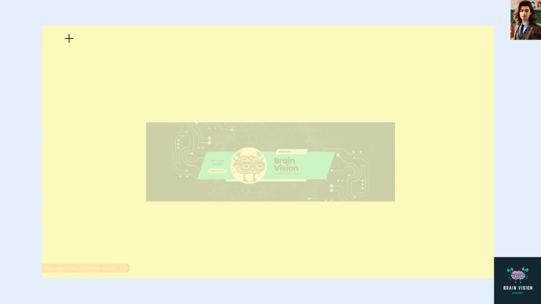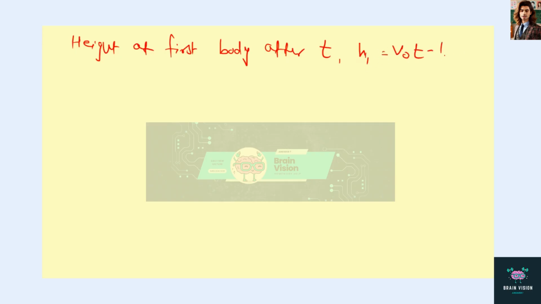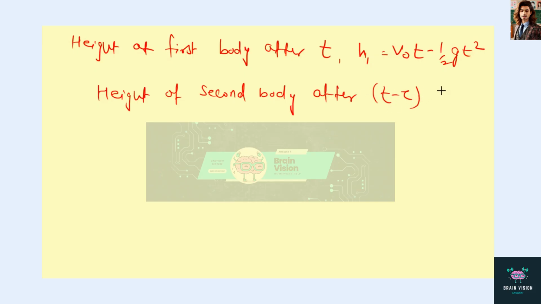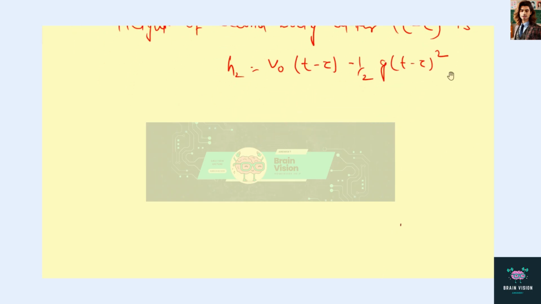the height of the first body after time t is given by h1 is equal to v0 into t minus half g t square, and the height of the second body after time t minus tau, because it is projected tau seconds after, is h2 equals v0 into (t minus tau) minus half into g into (t minus tau) whole square. When they meet, they both have to cover the same distance.